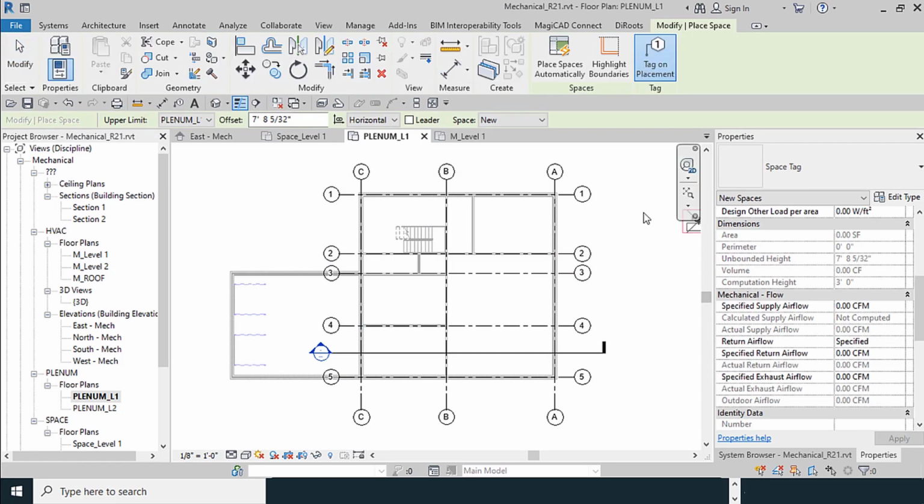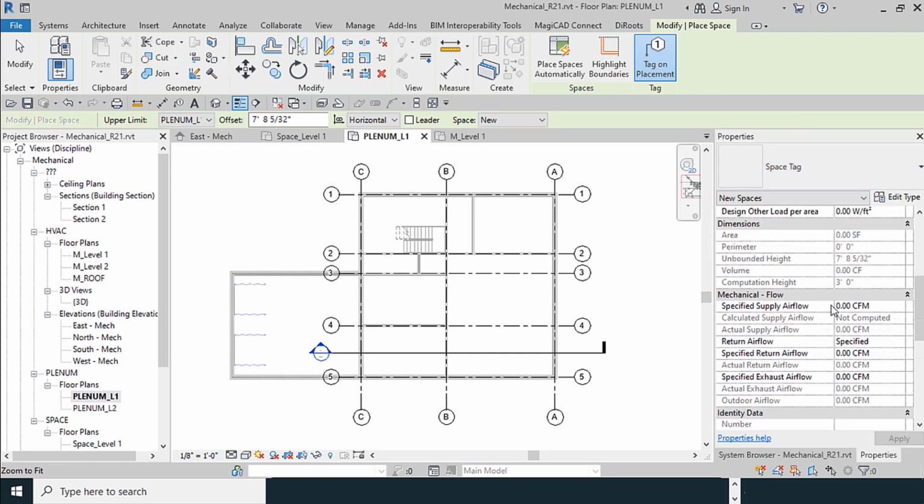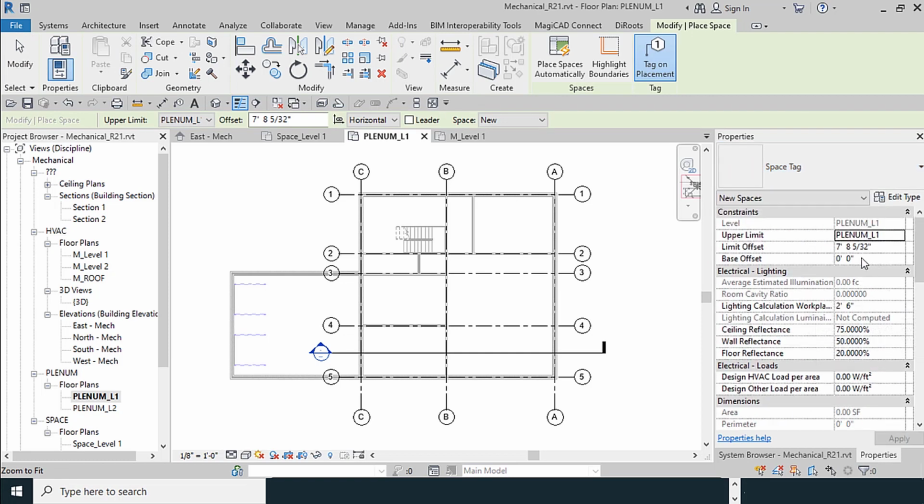I select the space. We have different types of spaces here. Limit offset is clear here. I put an amount for offset, level Plenum level 1.